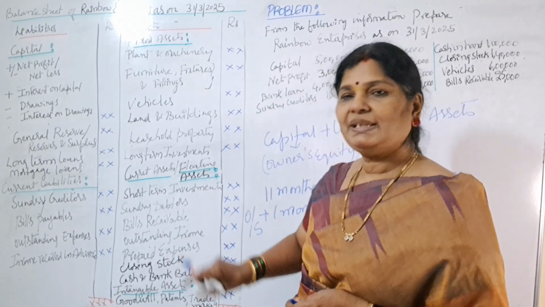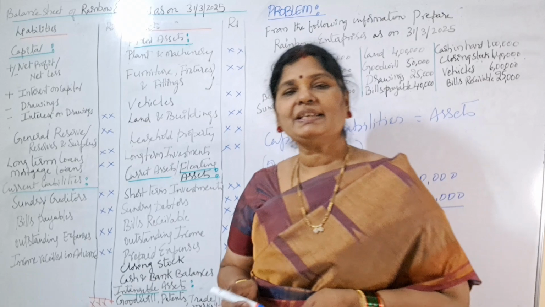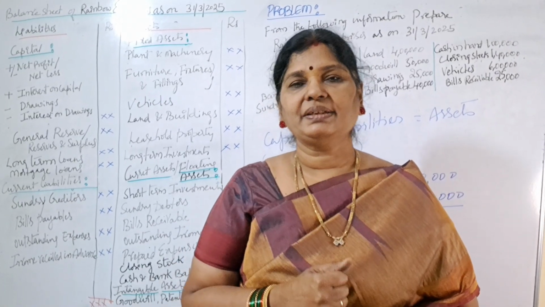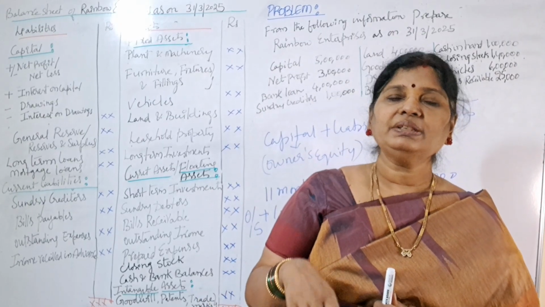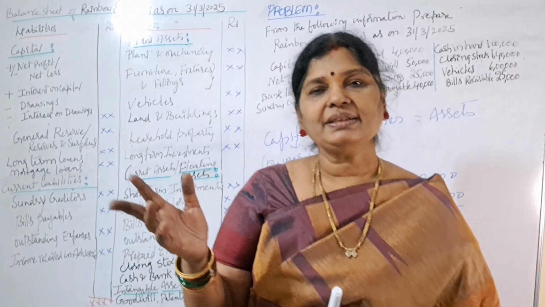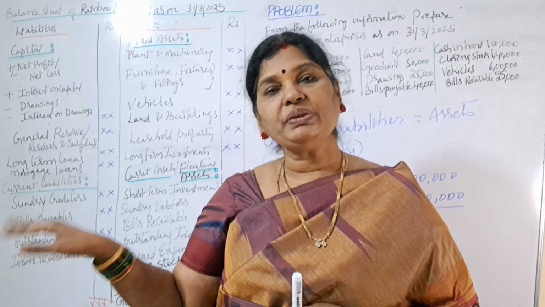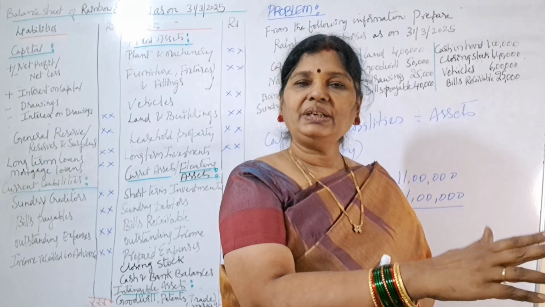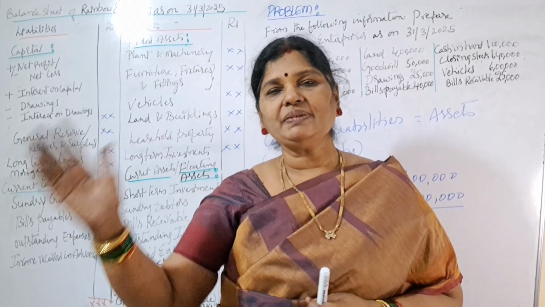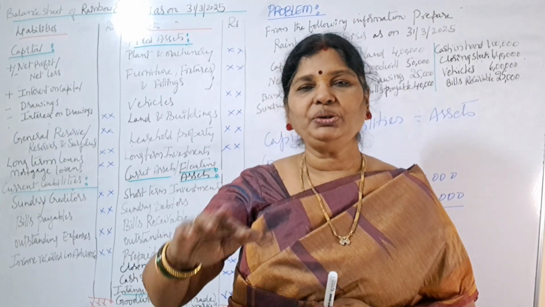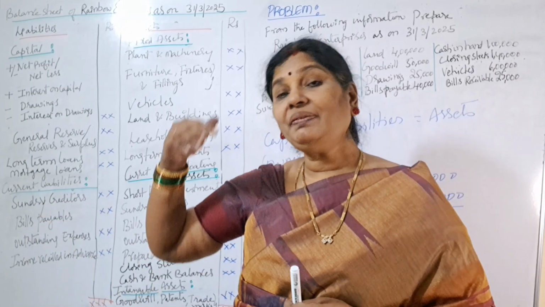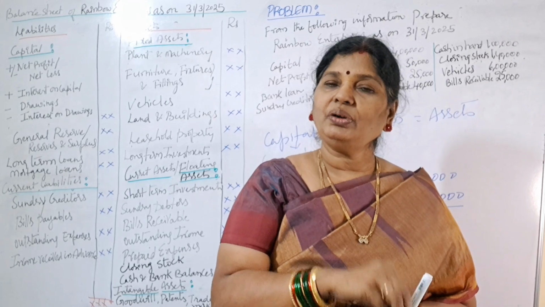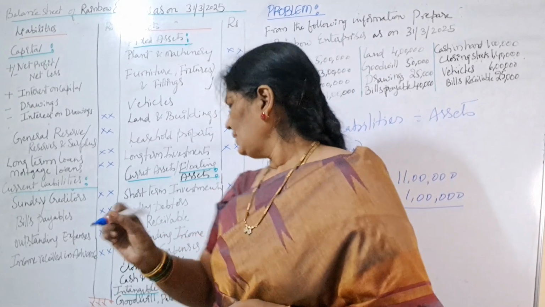Next, prepaid expenses. What are prepaid expenses? Say for example, we are recharging our mobile phone for 6 months. Okay, so we have recharged that on January 1st. So 6 months means up to June 30th we can use that. So first 3 months will be coming in 2024-25 year. Next 3 months will come under 2025 to 26. Is it clear? So the 3 months of 25 to 26 year we can't take under 24-25 year. I will show here.